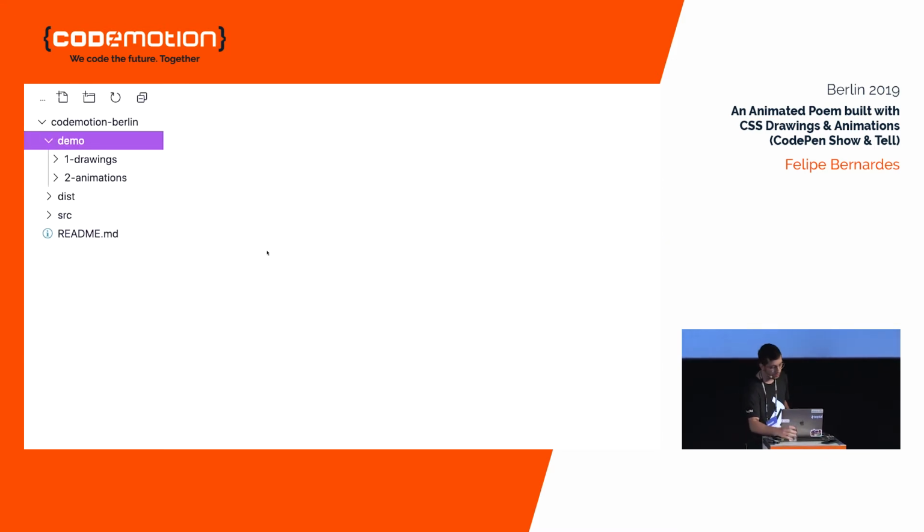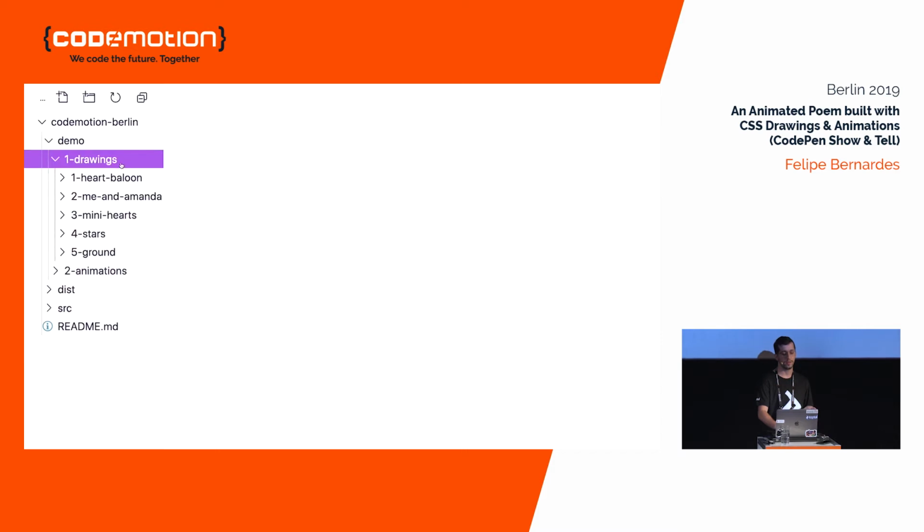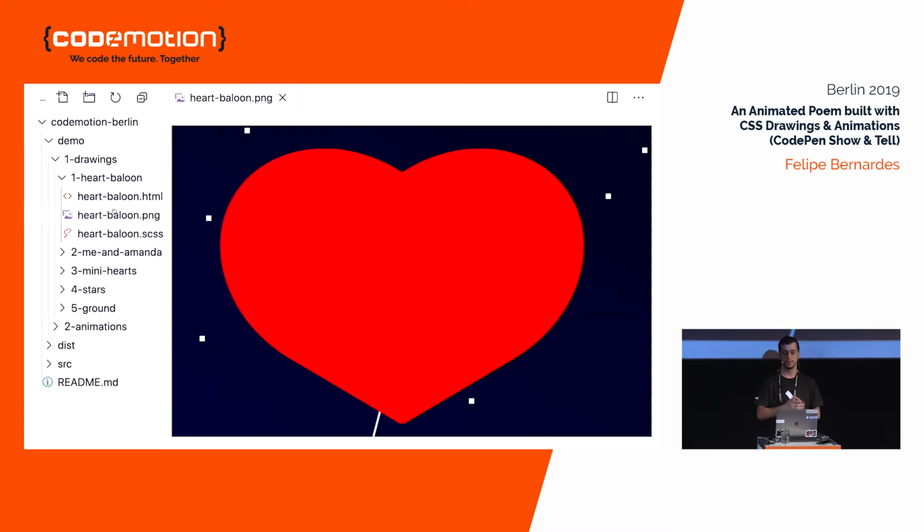Okay, so I created this demo folder here and separated each part of the code in drawings and animations. Let's take a look at the drawings first. And let's start by the heart balloon. So we are talking about this shape. And earlier, we talked about the square combined with a circle, right? But in CSS, instead, we can make a rectangle and make its borders from the top round, okay? So instead, we just need 2 of those and position them.